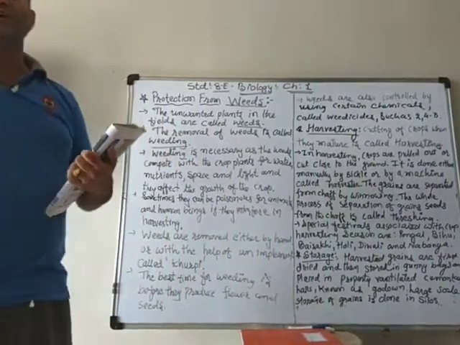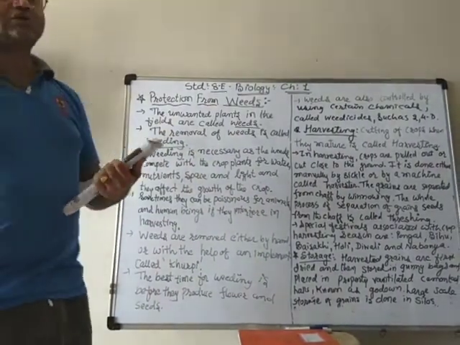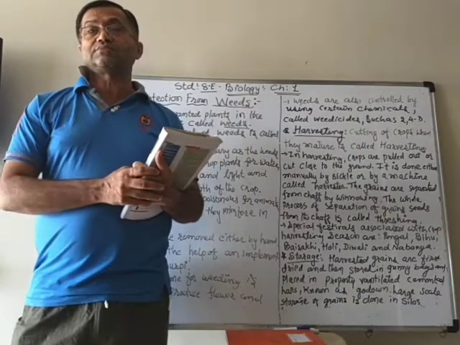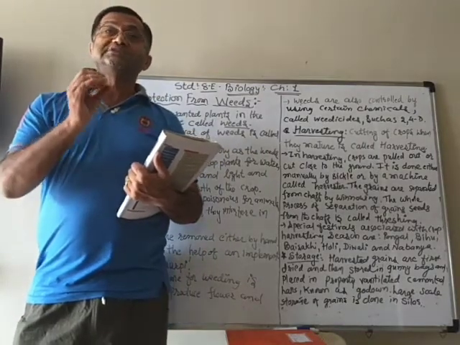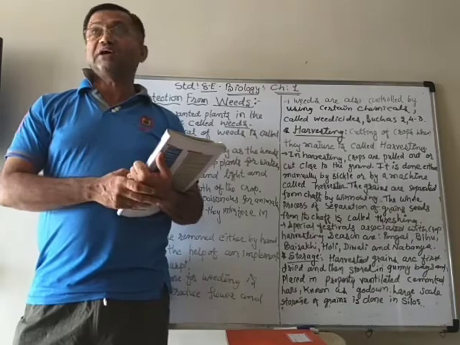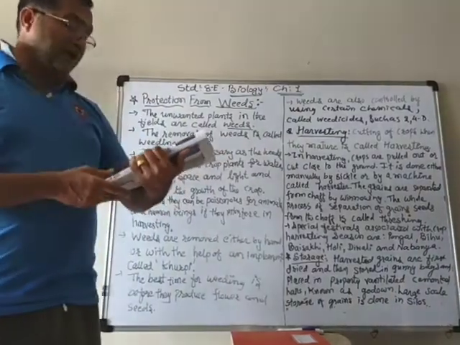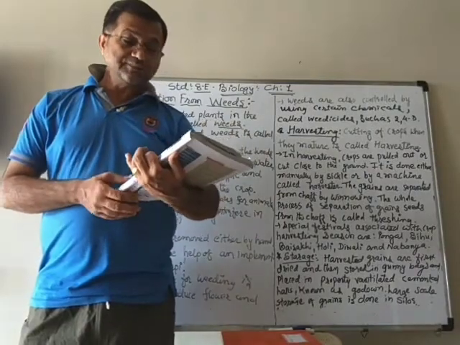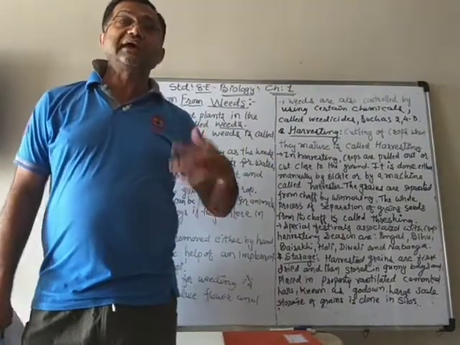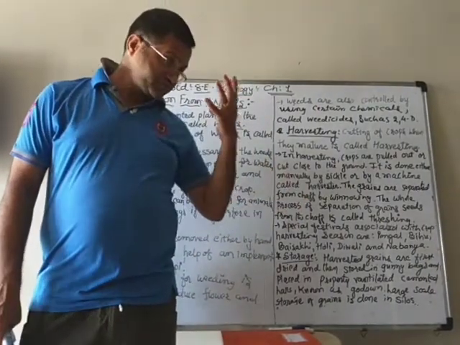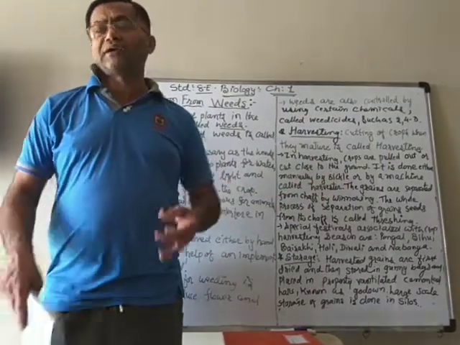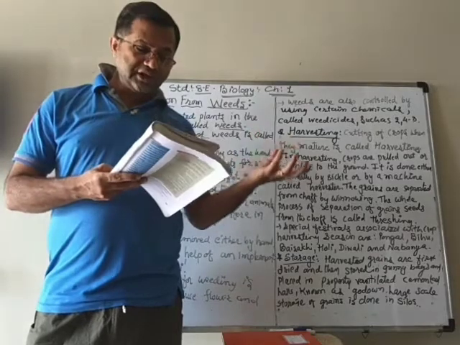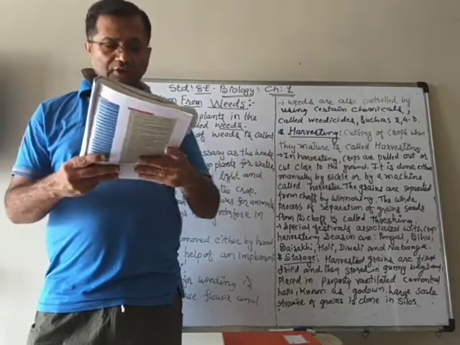But before we store them in granaries, silos or godowns, we have to use some chemicals so that they can be sanitized, so that the microorganisms cannot destroy our grains. And also we have to protect them from rats and others.